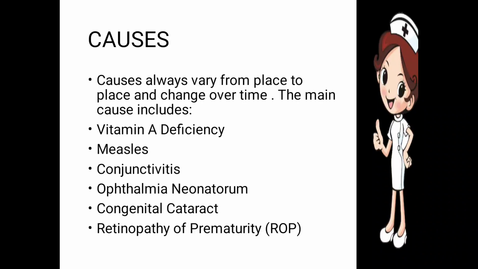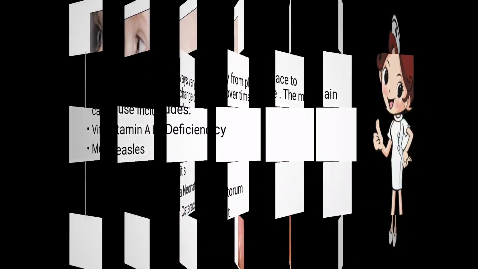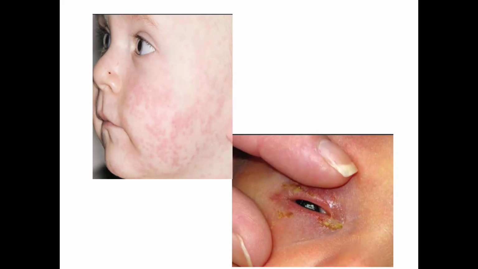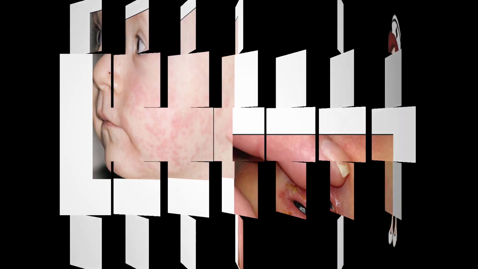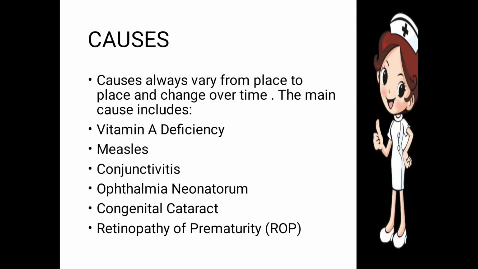Next one, ophthalmia neonatorum. This one takes place in the newborn child. The infection is there, and it is very important to treat this infection, otherwise it will cause blindness to the child. Next one is congenital cataract, which is a type of cataract that takes place at the time of the birth of the child.